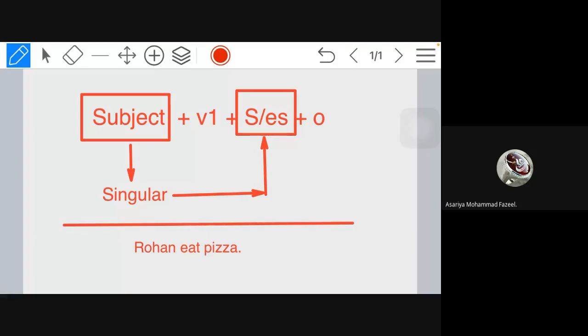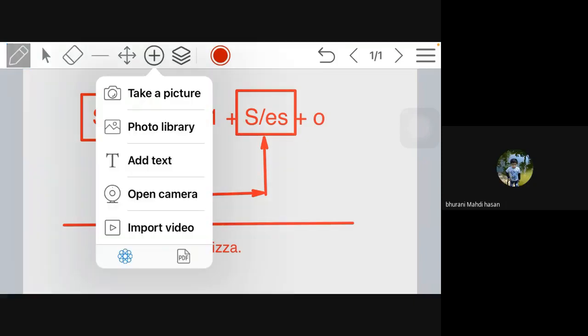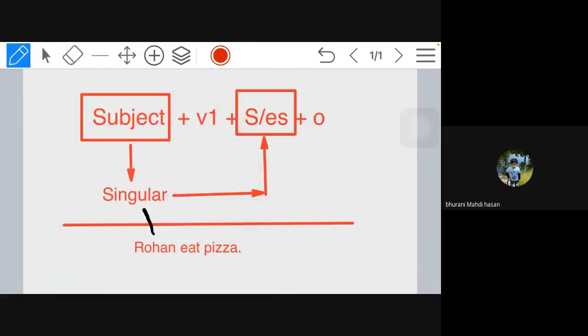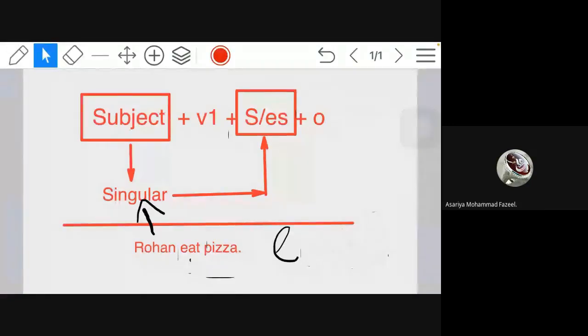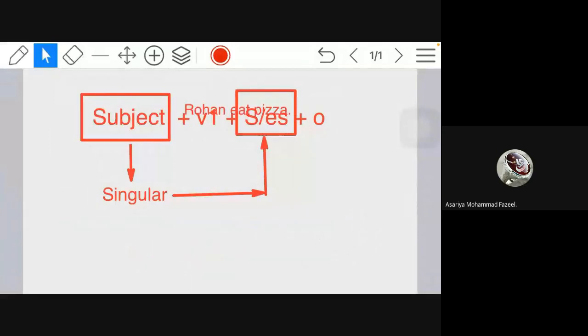See, students, Rohan is only one. Rohan is singular because Rohan is one. One means singular. So with eat we add s or es. So with eat we usually add s: eats. That is the mistake here. Rohan eats pizza because Rohan is only one. We will write eats, not eat.